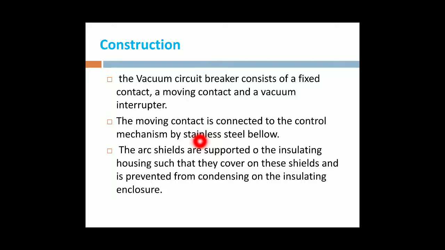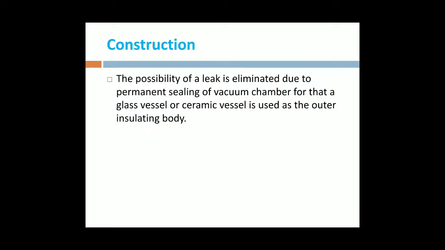Then between the fixed and moving contact, the current interruption is obtained. The current is still flowing, and then the arc is struck between the fixed and the moving contacts. The arc shields are supported by the insulating housing, such that they cover these shields and prevent condensing on the insulating enclosures. It is used for protection.